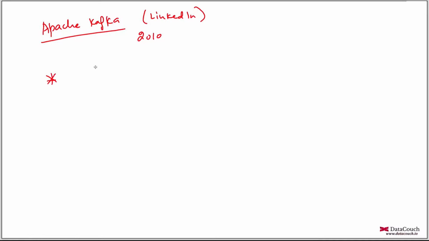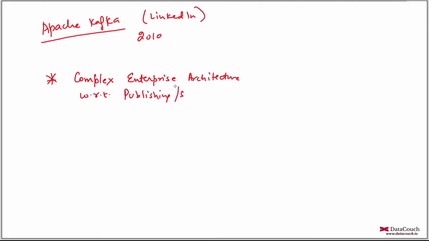So the problem that LinkedIn was facing was complex enterprise architecture with regards to publishing, subscribing data. So that was a problem that LinkedIn was facing. There were so many systems, and connecting those systems was not easy, and it was becoming a mess.